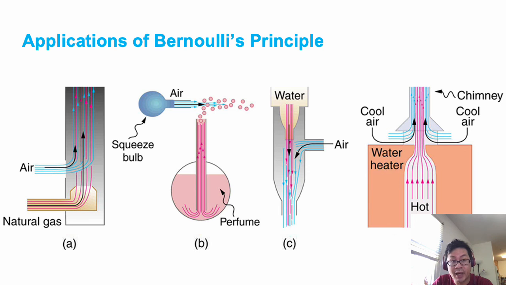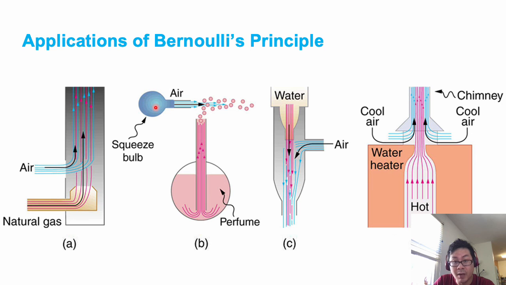There are some applications of the Bernoulli principle in moving fluids. To exploit natural gas, we use air flow to lower the pressure inside here, making the pressure here bigger, and the natural gas will move up. The same principle applies in the perfume sprayer. We have the squeeze bulb here.